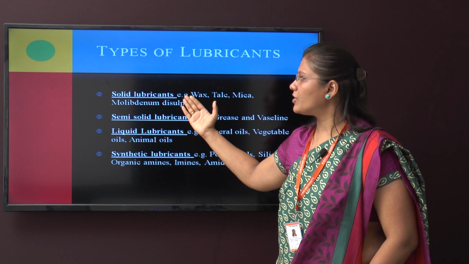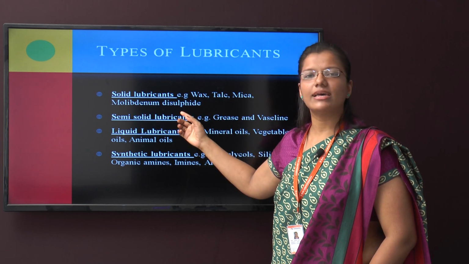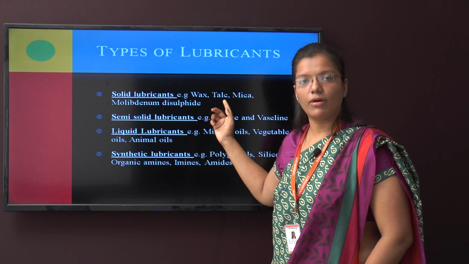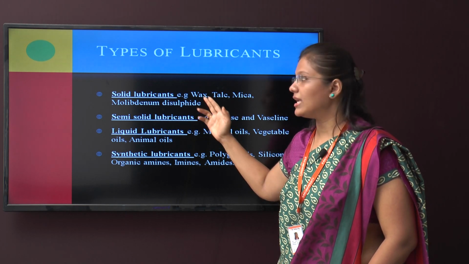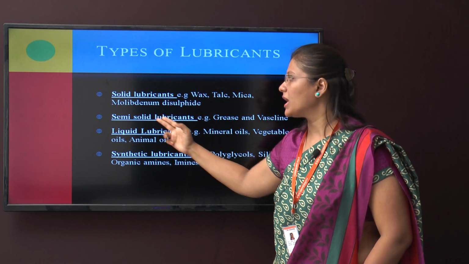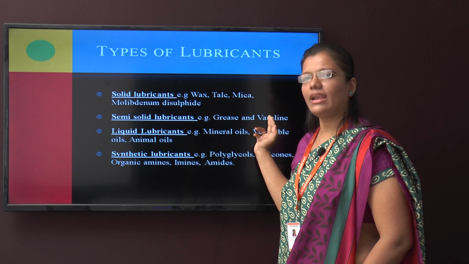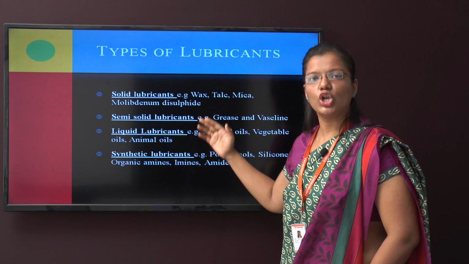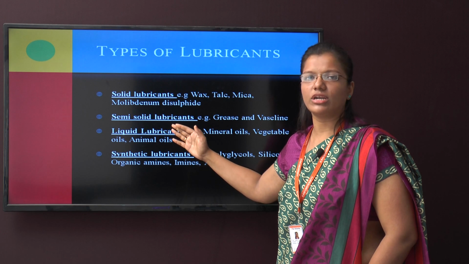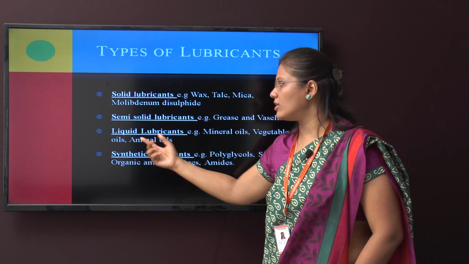Solid lubricants, for example, wax, talc, mica, molybdenum disulfide and graphite powder, or you can say dry graphite. They all are in the solid lubricant form, or you can say in a powder form. Next one is a semi-solid lubricant, for example, grease and Vaseline. They are not in a solid form, and not in a liquid form. They are in a middle form, that is known as a semi-solid form.